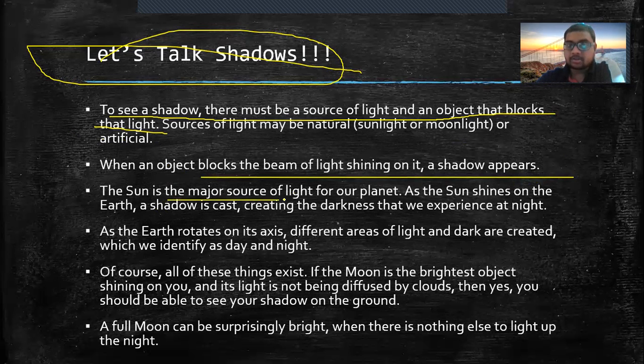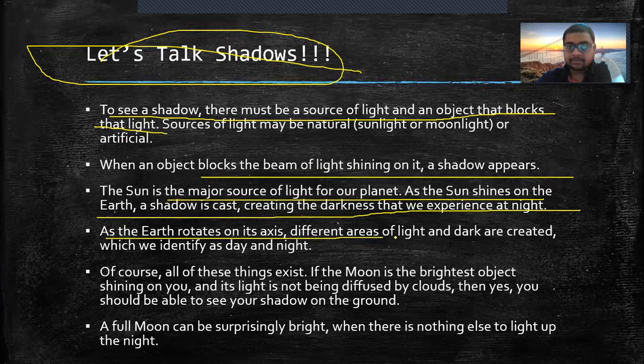The sun is a major source of light for our planet. As the sun shines on the earth, a shadow is cast, creating the darkness that we experience at night. As Earth rotates on its axis, different areas of light and dark are created, which we identify as day and night.